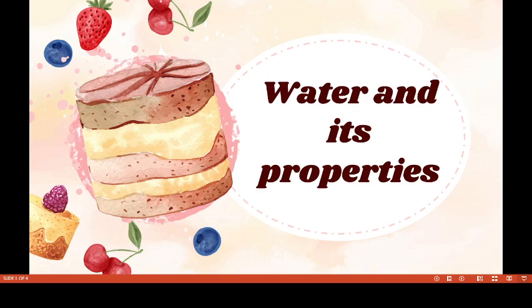So you know the states of water. There are solid state, liquid state and gaseous state. Water can exist in all three states. Ice is the solid state of water. The liquid state is the form of water with which we are most familiar. Most of the earth's surface is covered with liquid water. It has a wide range of applications in our daily life like drinking, washing, bathing, cooking, etc.